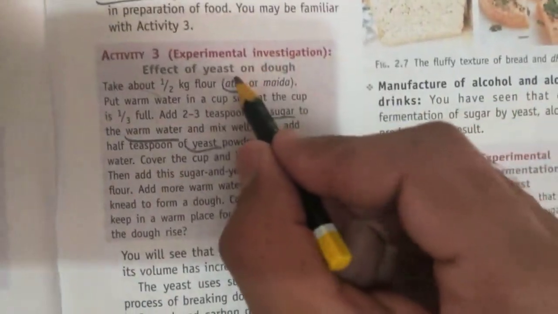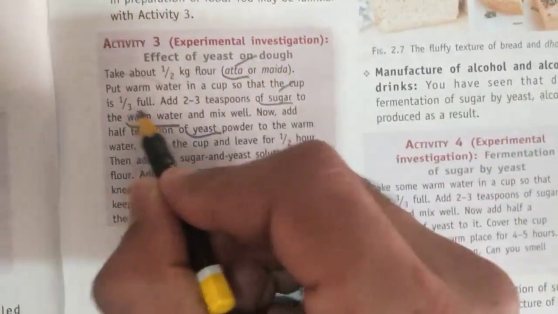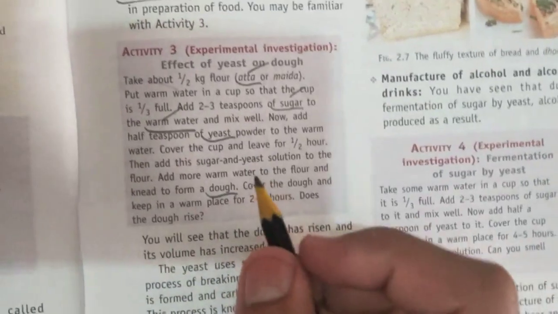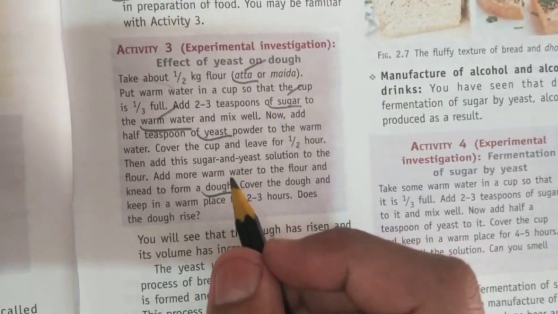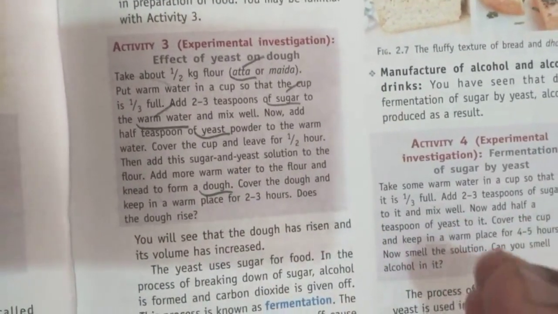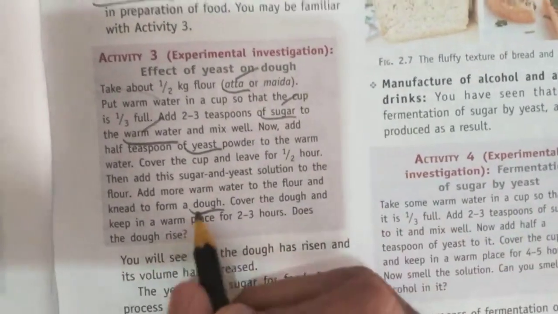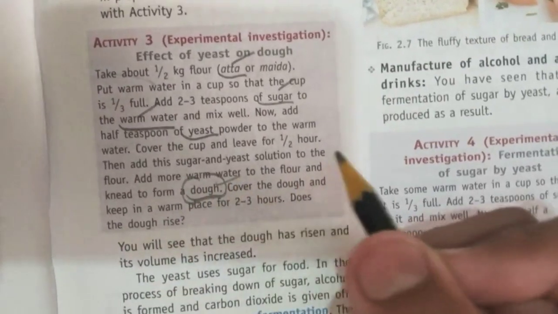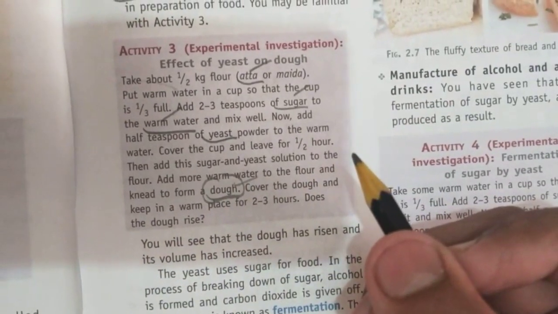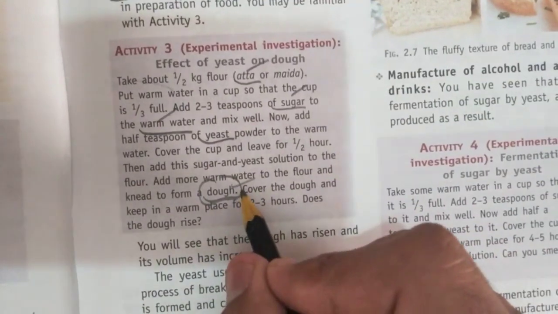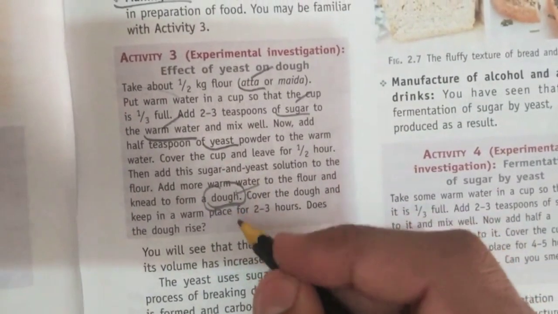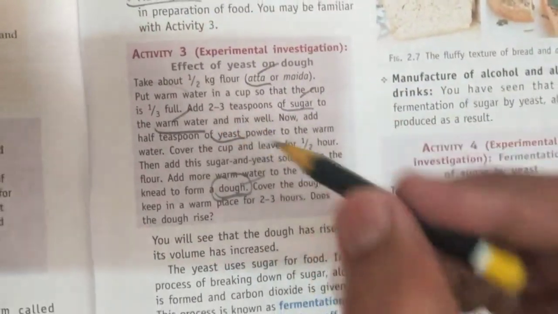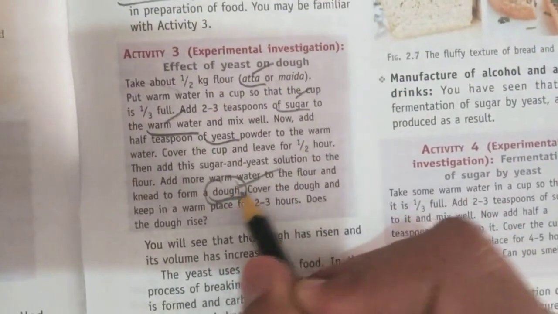When they have added atta, sugar, and warm water, what is prepared? A dough is prepared. What is a dough like? Your mom in the evening prepares rotis. Before the rotis, the one thing you notice in the parat is the dough. From the dough only, your mom makes the pedas, right? This mixture of atta, sugar, water, and yeast, what is the result? Dough. Dough has been prepared.